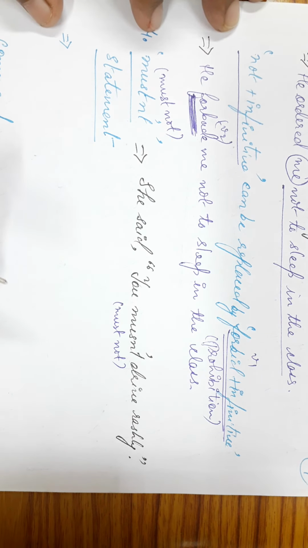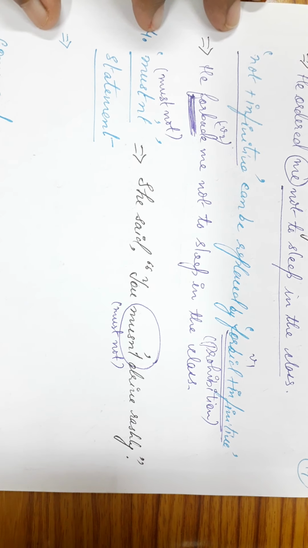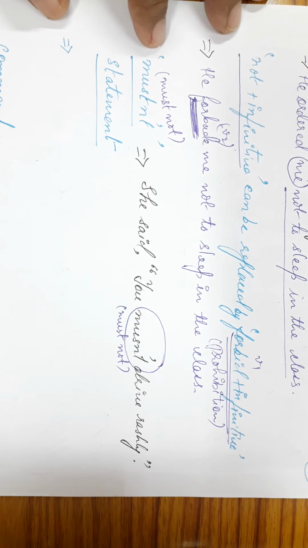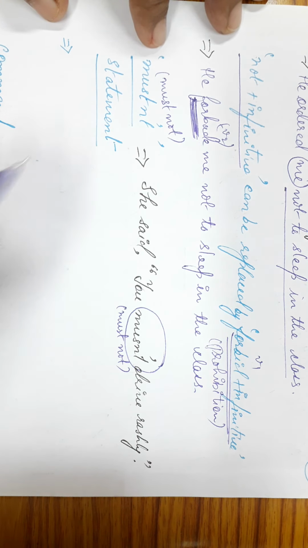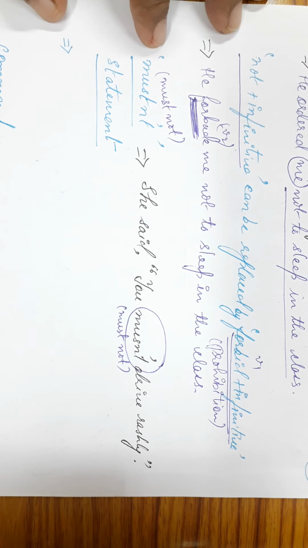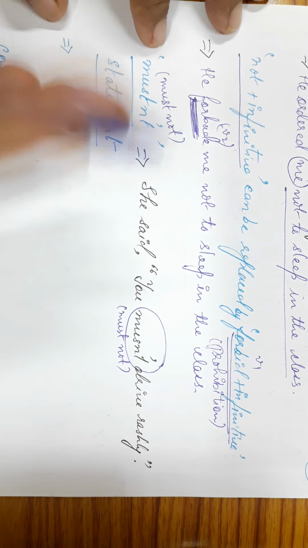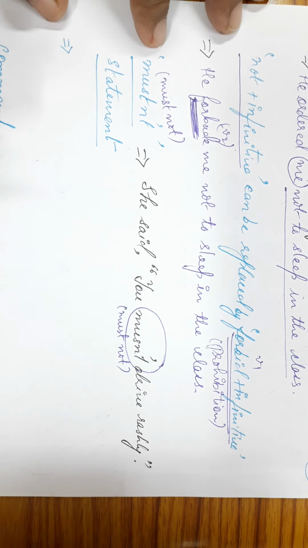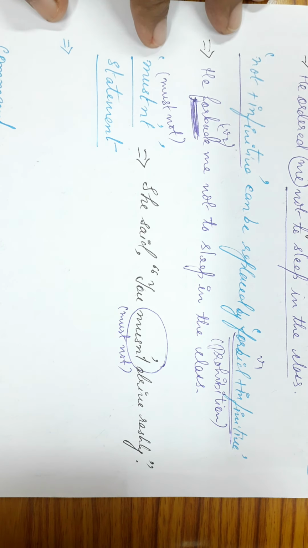Now, whenever we have must not or mustn't, we can change the sentence from direct speech to indirect speech in two ways. If you are taking it as a statement, as we did with statements earlier in the beginning, we can simply apply the rules of the statements whenever we convert statements from direct speech into indirect speech.